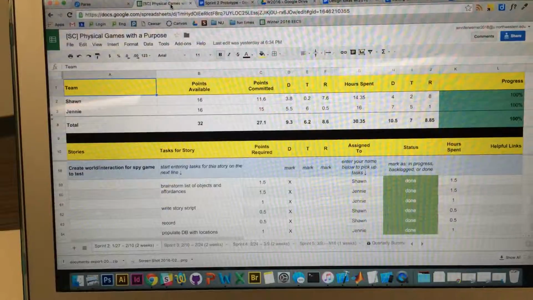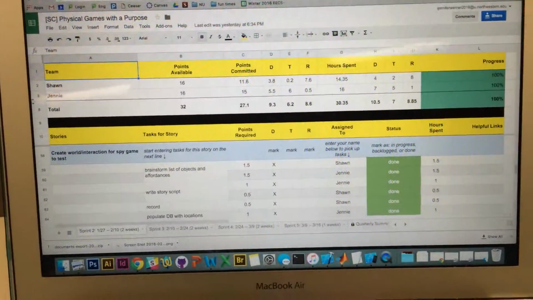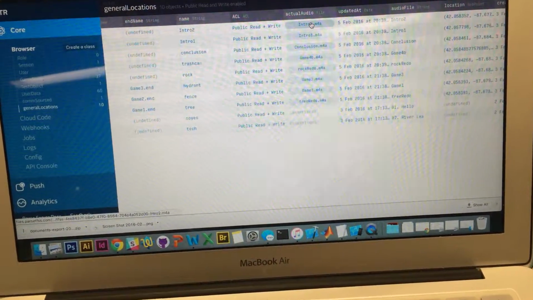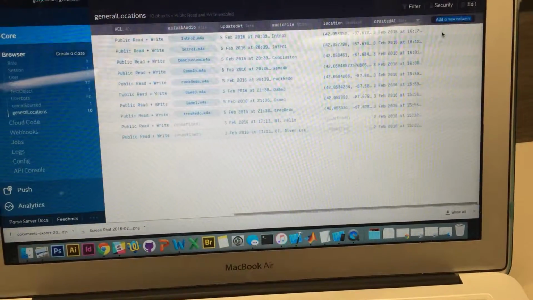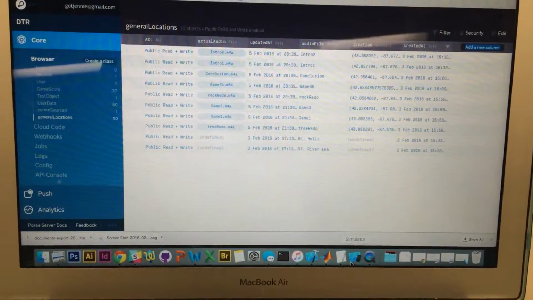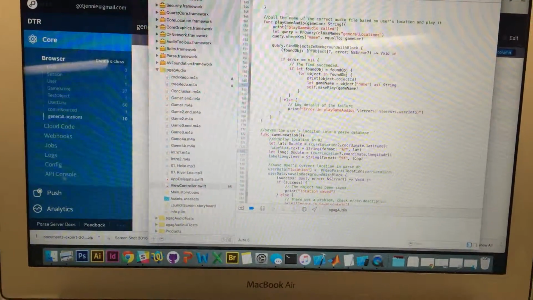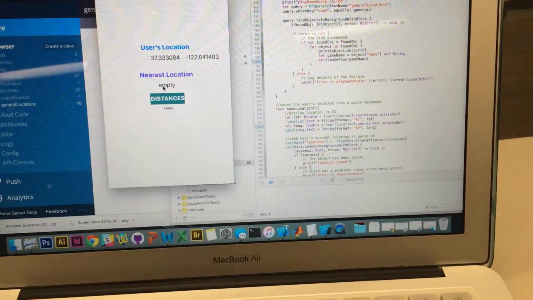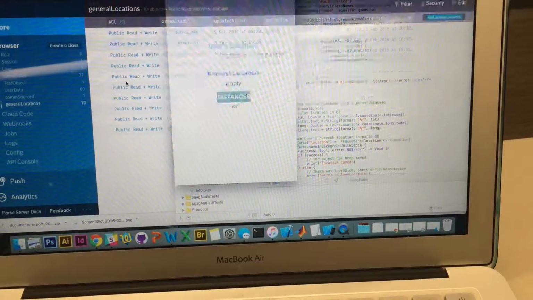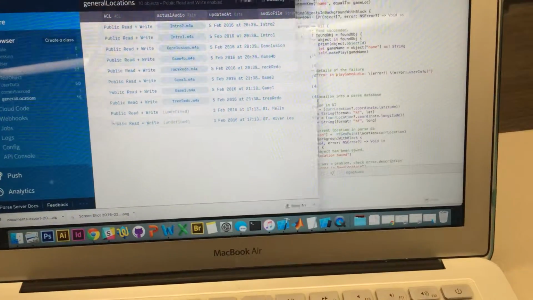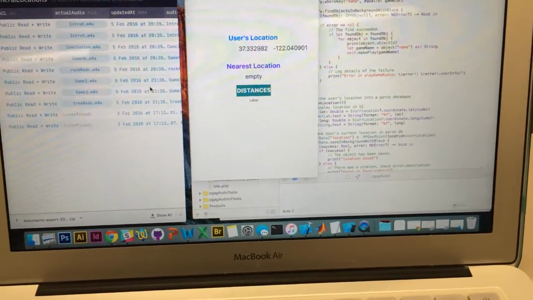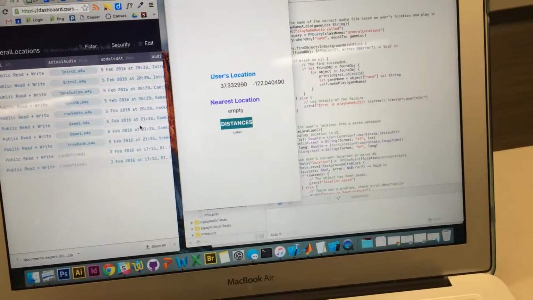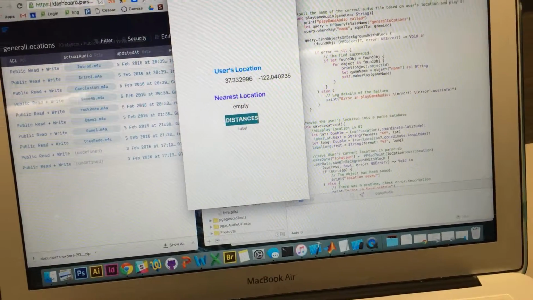But in order to be able to user test that, we needed to have the technology to do quick prototyping of these different games that we're coming up with. So what we did is we took all of our games and put them into a Parse database. So we had the audio of the game, and we also had the location that it should be triggered at. And we then created an app that takes the user's location. When the user's location gets near enough to one of our specified locations, the audio will start to play. And this allows us to really quickly record any audio we want and tie it to any location we want, and this app will allow us to test that out.